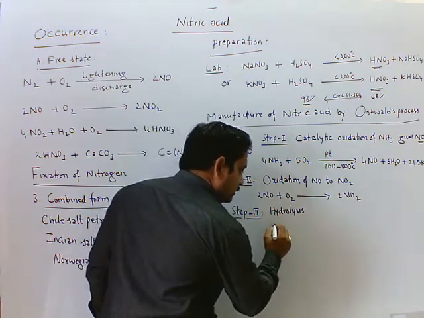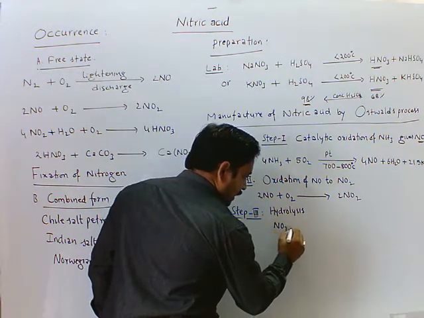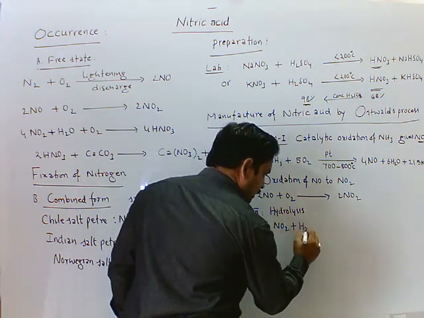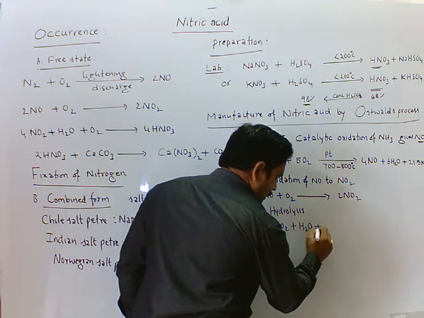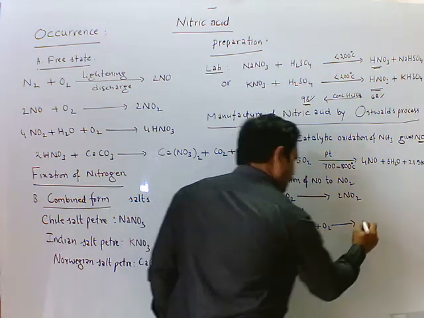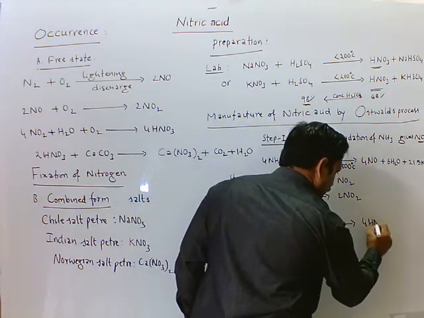Four moles of nitrogen dioxide dissolved in water in the presence of oxygen gives nitric acid.